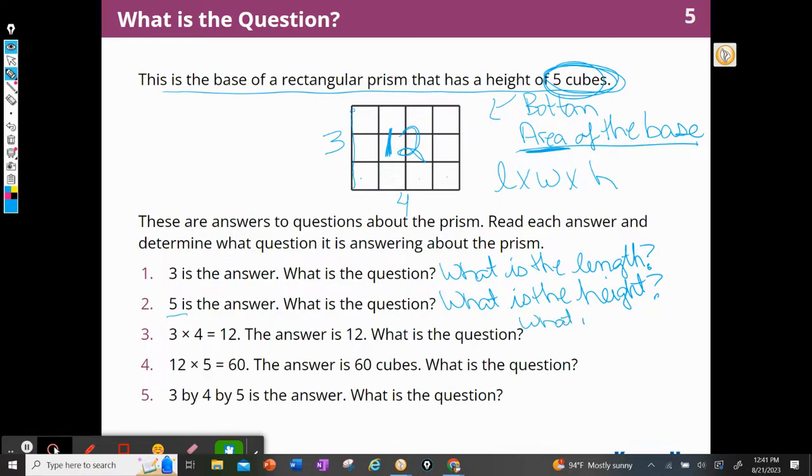What is the area of the base? 12 times 5 is 60. The answer is 60 cubes. Well, I remember that if I do length times width times the height, I would get 3 times 4 times 5. And I know that 3 times 4 is 12, so 60 must be the volume. So what is the volume?